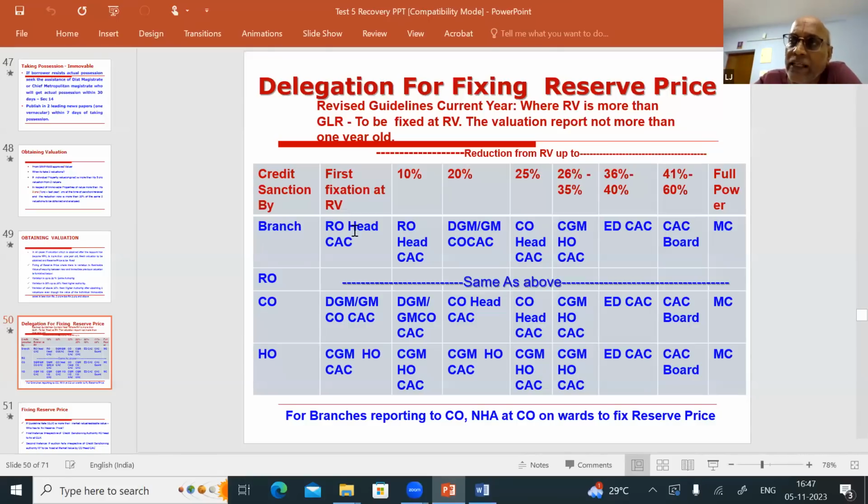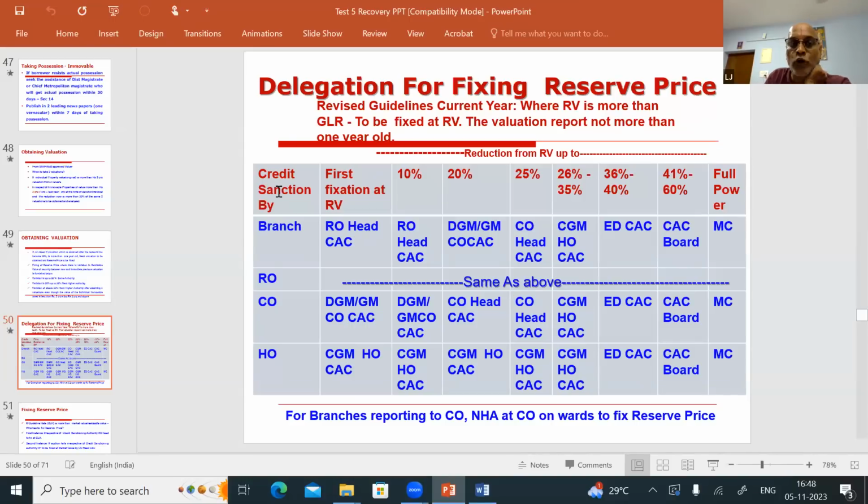Whether it is a 30-day sale notice or less than 30 days: if the reserve price is reduced from the earlier reserve price, or if the reserve price is increased from the earlier reserve price, the sale notice should be for 30 days. So whenever the reserve price is reduced or there is a change in the reserve price from one sale to another, the sale notice for the second time is also 30 days. If there is no change in the reserve price, then you need not go in for a 30-day sale notice. A 15-day sale notice is sufficient.